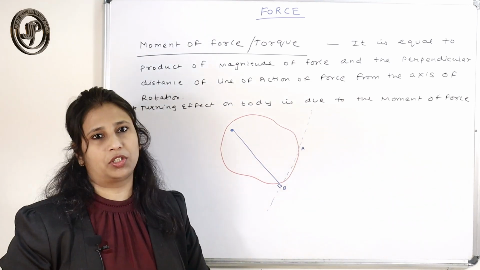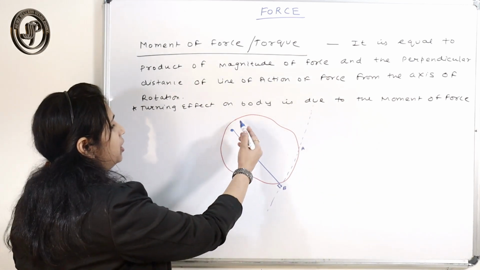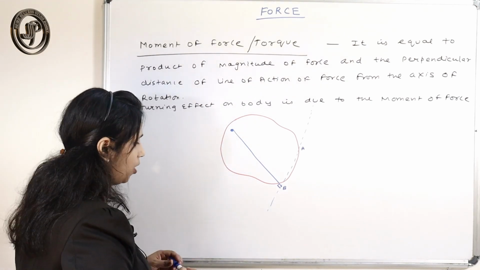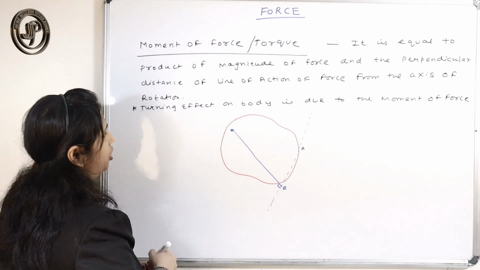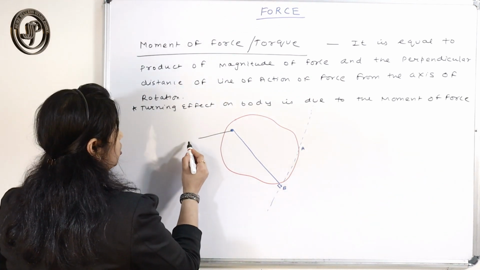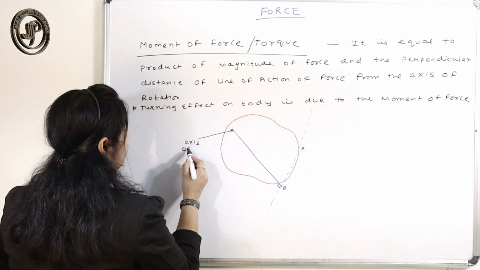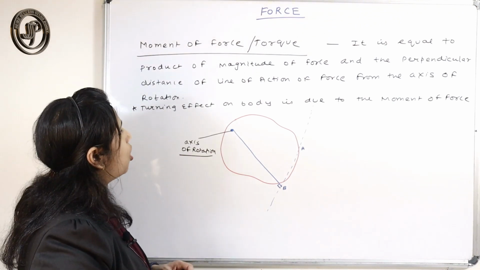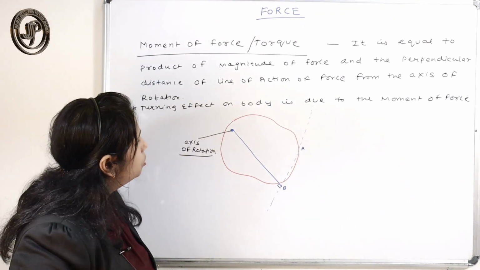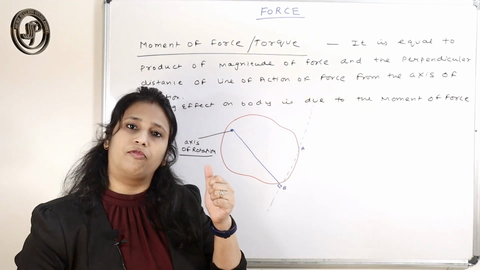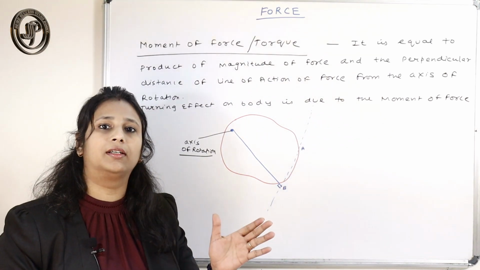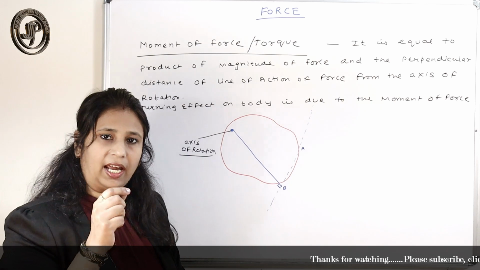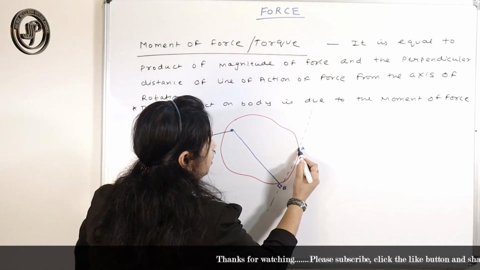In rotational motion, suppose this is a rigid body and that point is your axis of rotation, the pivoted point. In order to calculate the moment of force, first you have to apply a force. Suppose at point A you have applied the force.